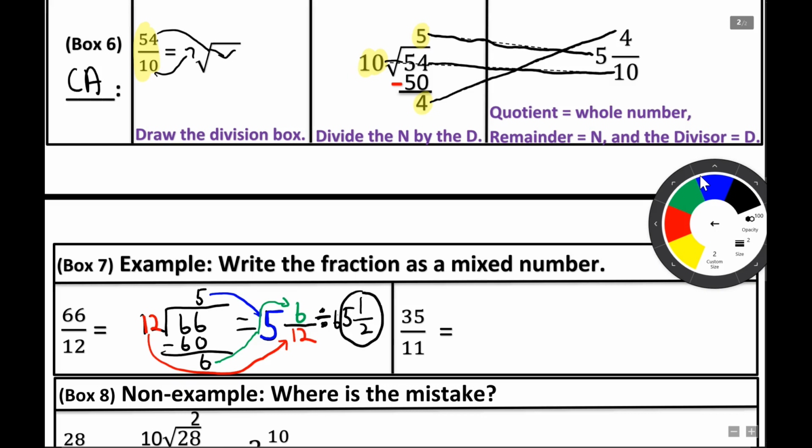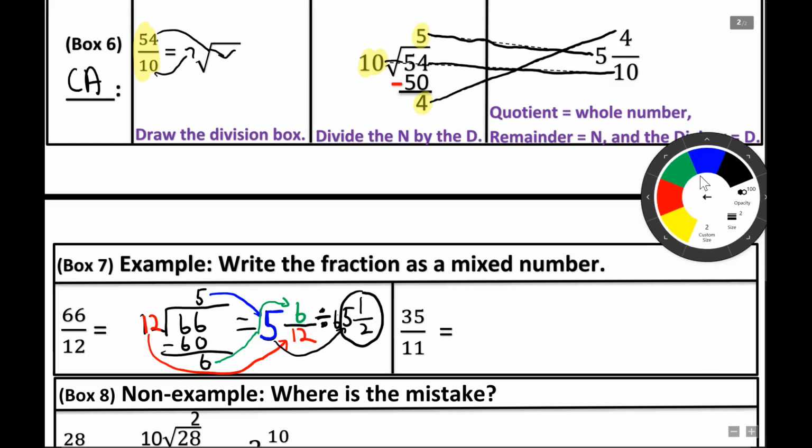Remember, when you divide them, you still have to put the whole number. Don't forget about the whole number here. Sometimes I have students that reduce it into simplest form, and they have 5 and 6/12, and they'll say, in simplest form, 5 and 6/12 is a half. Remember, you have to include the whole number. You don't divide the whole number. You just carry that over.